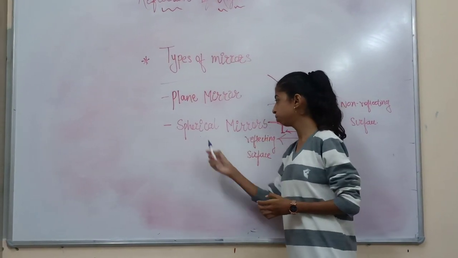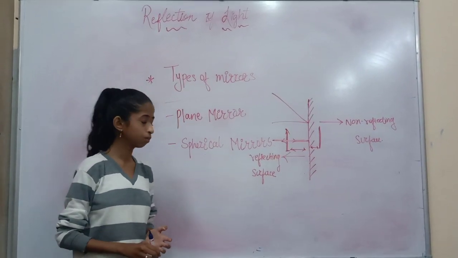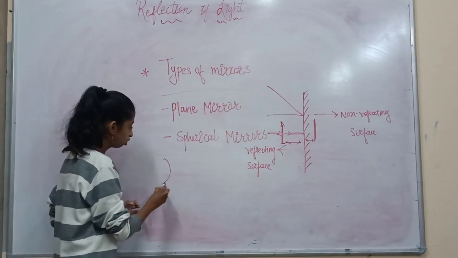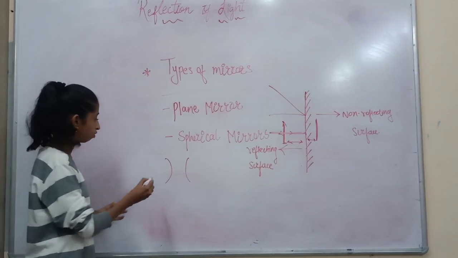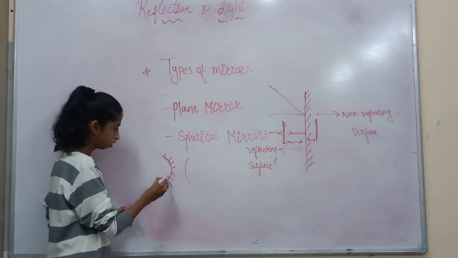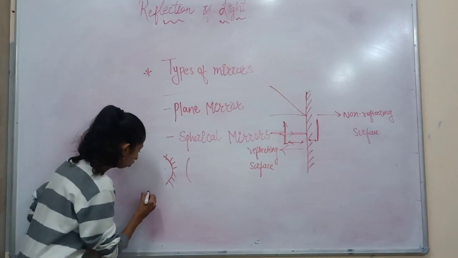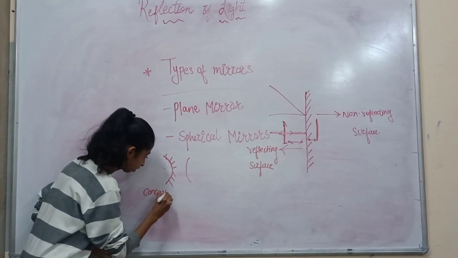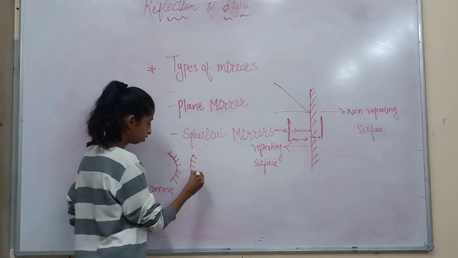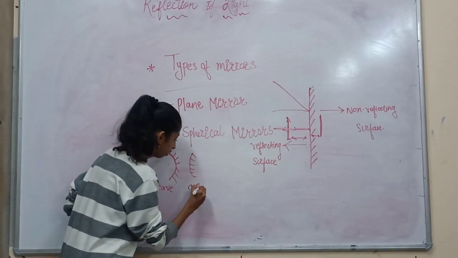Now let's move on to spherical mirrors. There is a big difference between plane mirrors and spherical mirrors. Spherical mirrors are bulged in or bulged out. Like the reflecting surface of this mirror is bulged in. This is the non-reflecting surface and this is the reflecting surface. The reflecting surface is bulged in. Such mirrors are known as concave mirrors. And the mirrors whose reflecting surface is bulged out, you can see this is the non-reflecting part and this is the reflecting part. So these are convex mirrors.